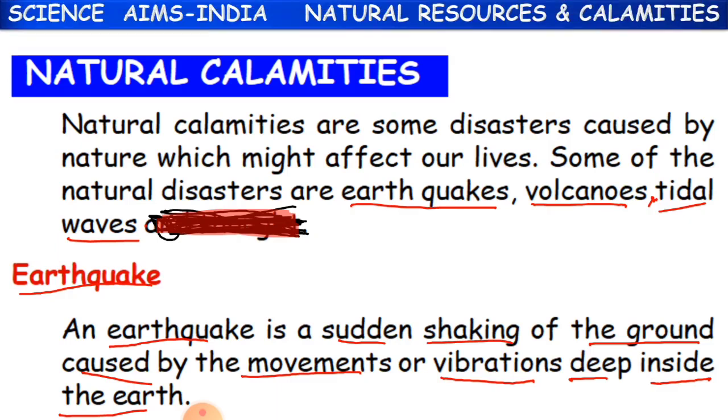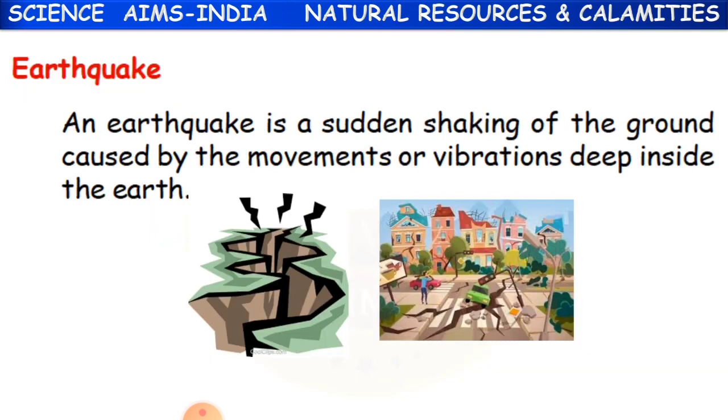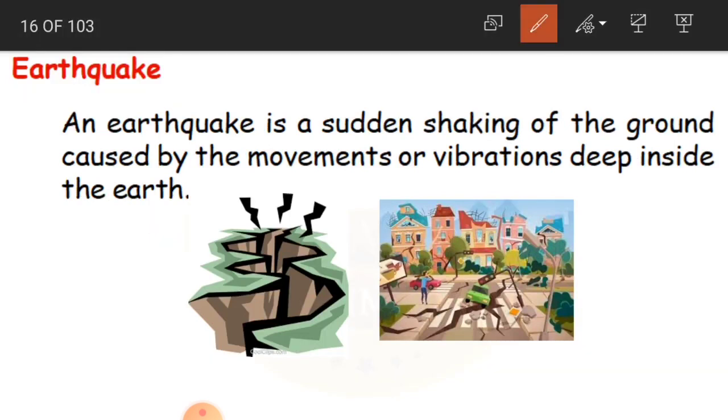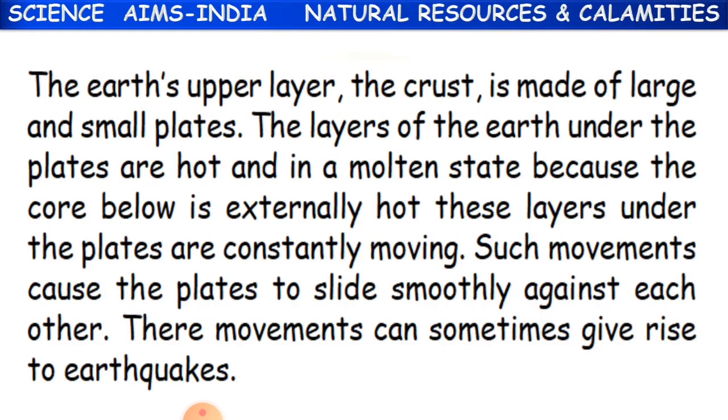Okay children, let us see how we get it. See here the picture of the earthquake, how the earth has split and how the buildings are being shaken. This is called an earthquake. These pictures are shown to see how it is on the surface of the earth. An earthquake is a sudden shaking of the ground caused by movements or vibrations deep inside the earth.